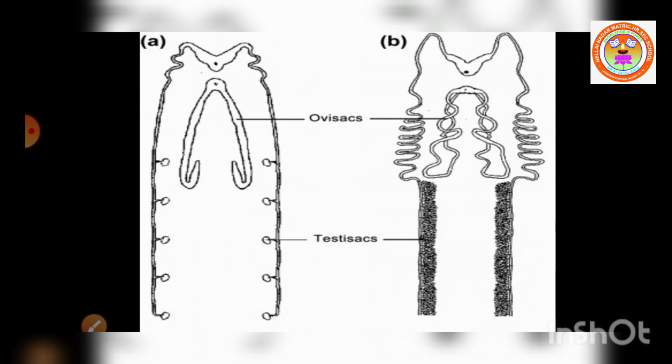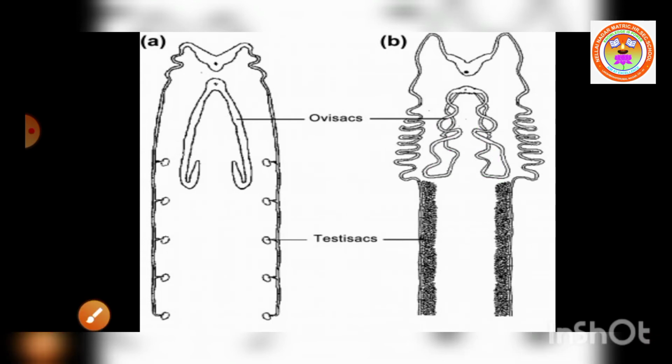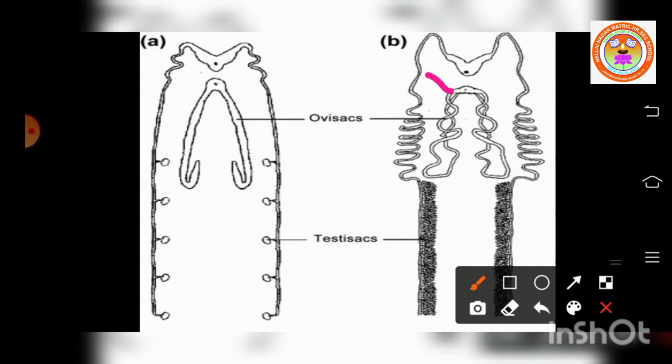Each ovary is a coiled ribbon shaped structure. Here you can see a coiled structure on both the sides. The ovary is used to produce the ova. From each ovary runs a short oviduct. It will be joined here. Then the oviducts of two sides join together to form a common oviduct. The common oviduct opens into a pear-shaped vagina. It will be near the female genital pore, which lies mid-ventrally in the posterior part of the 11th segment. You got it?